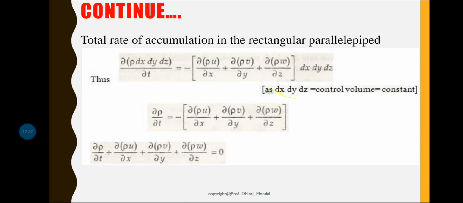Now I think it is clear. Now let us discuss: since there is no accumulation of mass, the above quantity must be zero, that means we assume that this amount of mass is generated.